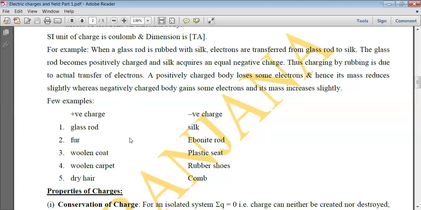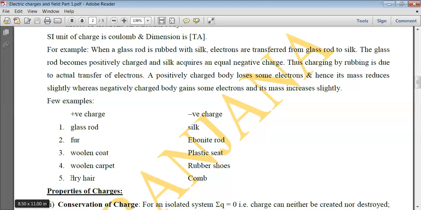When an ebonite rod is rubbed with fur, some of the electrons are transferred from fur to the ebonite rod. So the ebonite rod becomes negatively charged and the fur becomes positively charged. The same way, a woolen coat rubbed with a plastic sheet: the woolen coat acquires positive charge and the plastic sheet acquires an equal amount of negative charge. A woolen carpet rubbed with rubber shoes: the woolen carpet gets a positive charge, whereas the rubber shoes get an equal amount of negative charge.